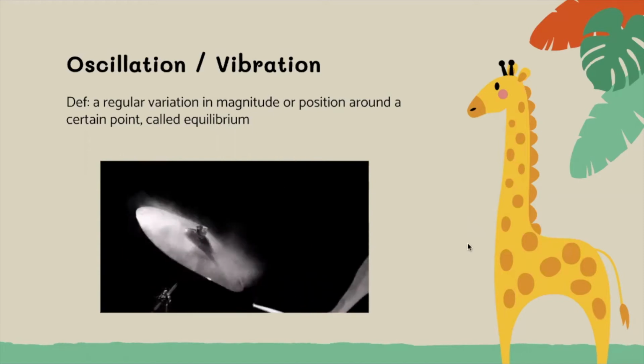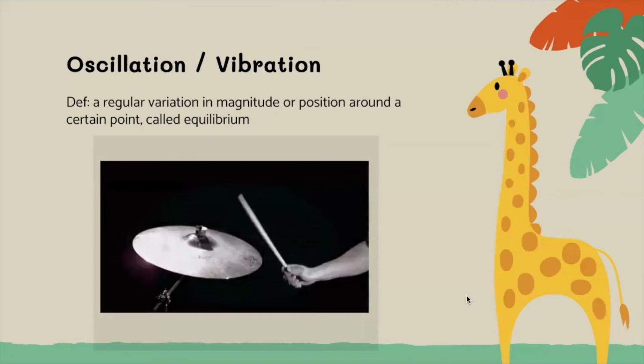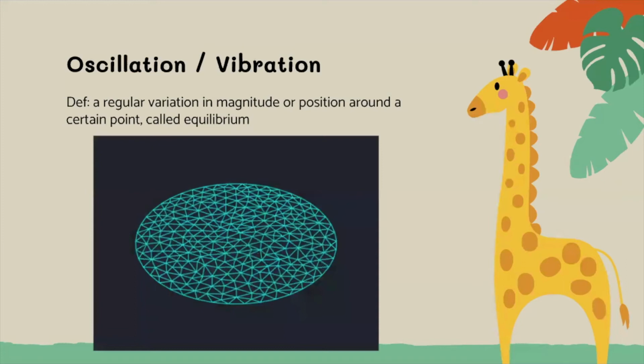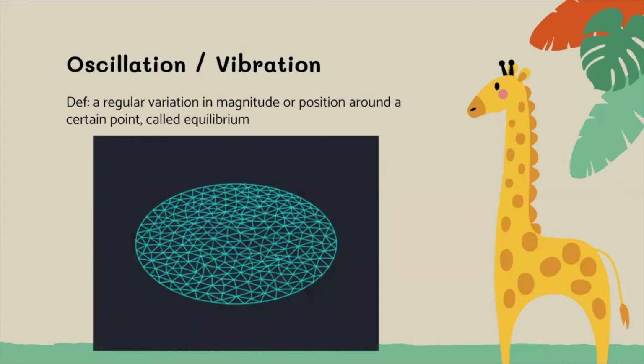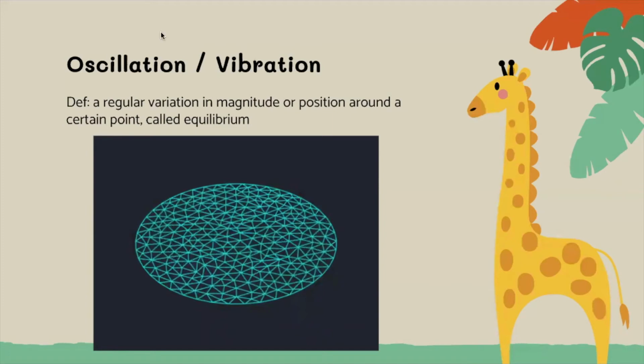It pushes the air around them so that the air now vibrates with the same frequency. Mathematically, a vibrating cymbal looks something like this. It makes waves. In this case, they're oscillations that go around that specific point. But the waves of sound would then spread out from this source.